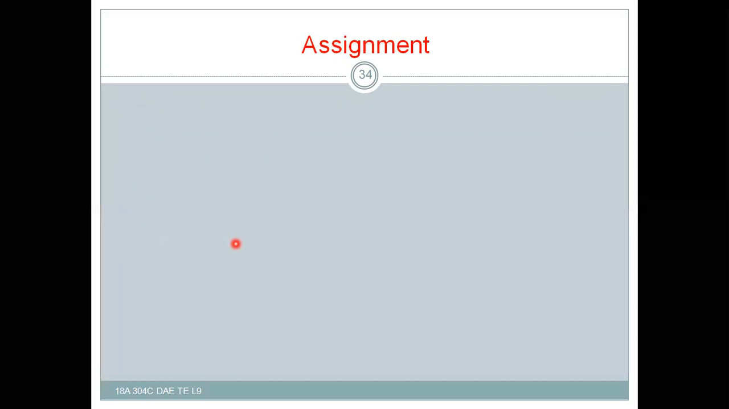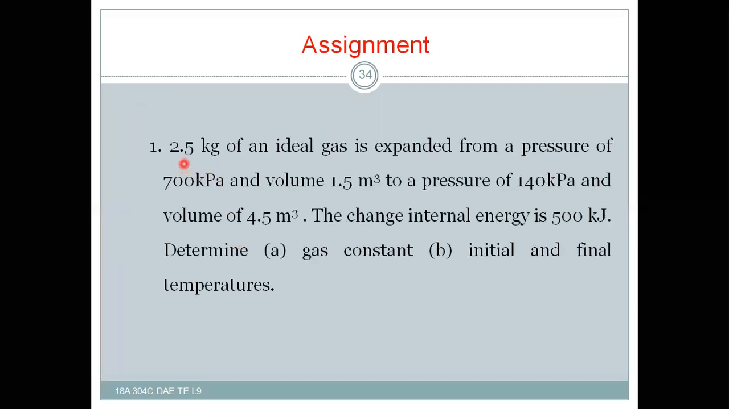So now assignment questions. 2.5 kg. You please solve these problems. Mass is given for us, the gas is expanded from an initial pressure, which is given for us. Volume is also given, and pressure P2 and V2 are also given, and the change in internal energy is 500 kilojoules. Determine the gas constant, and the initial and final temperatures. Initial and final temperatures you have to calculate.